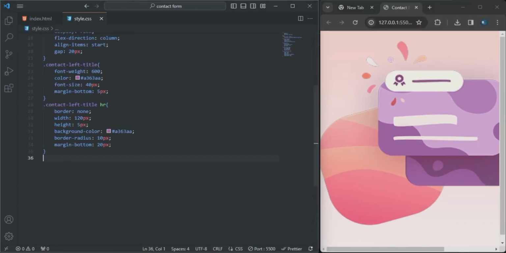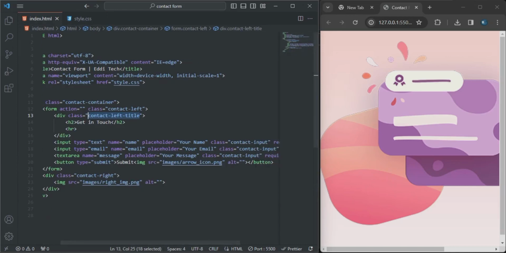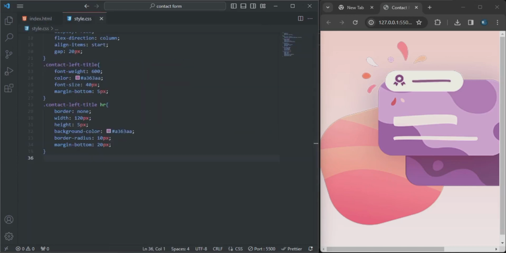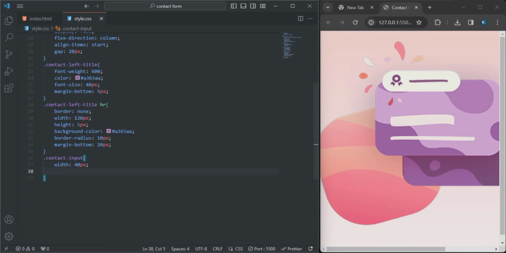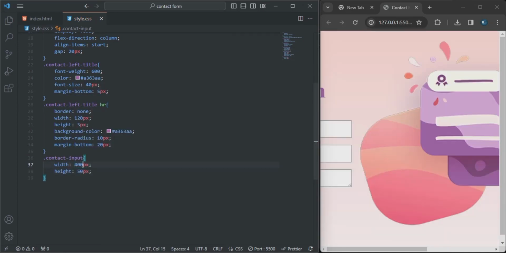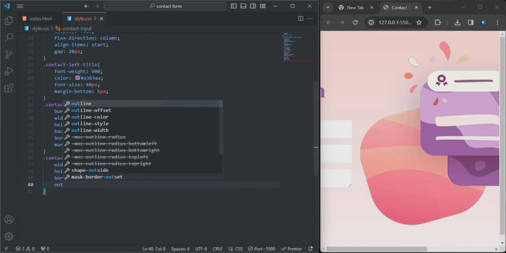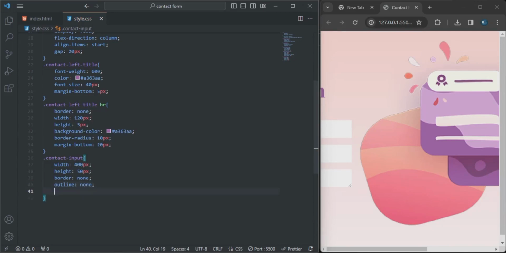All right, so let's go back to our HTML. I'm just going to copy this from the input to style the contact input, to make it look beautiful. So the width, that will be 400 pixel. Sorry, the width will be 400 pixel. The height will be 50 pixel. The border will be none, and the outline will be none as well.